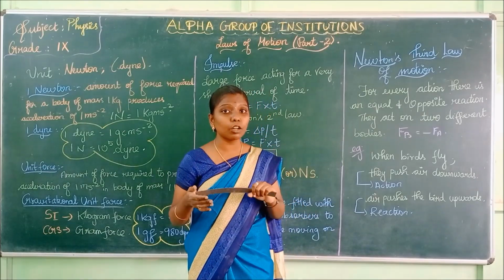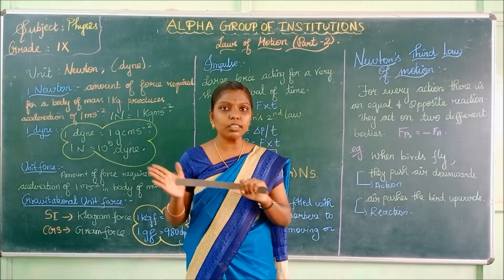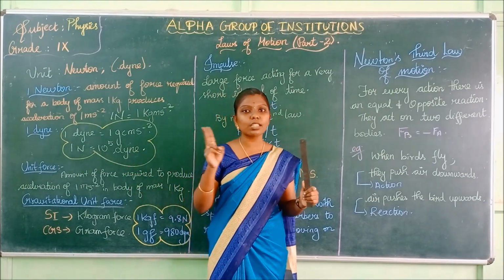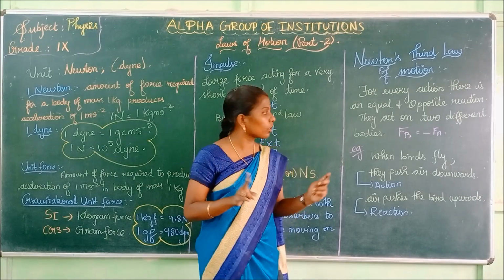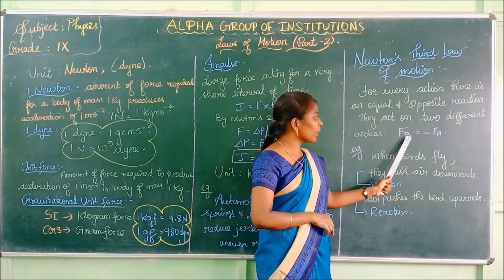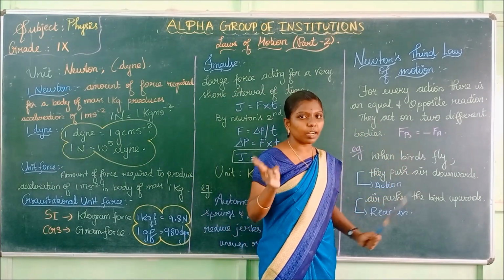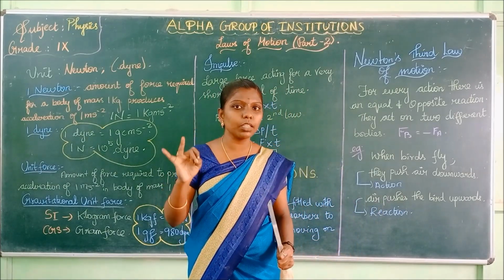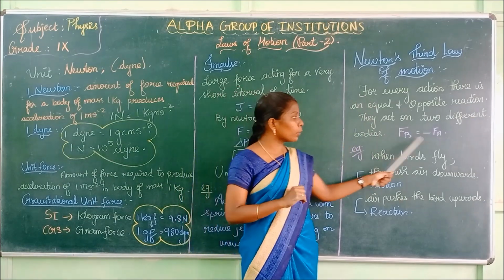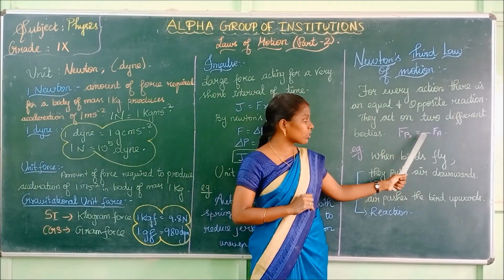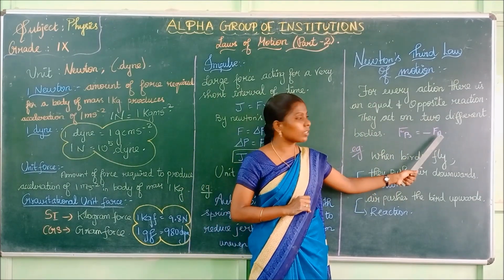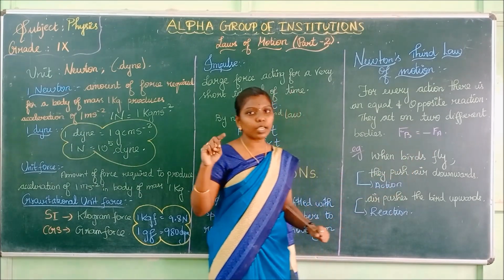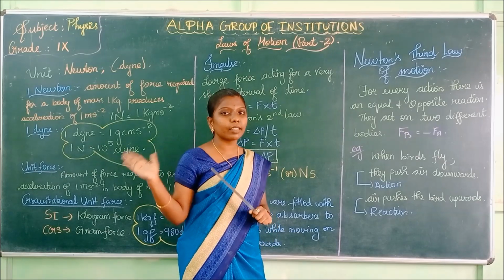What is Newton's third law of motion? For every action, there is an equal and opposite reaction. These two forces occur on two different bodies. Let FA be the force on one body and FB the force on another body. As they are equal and opposite, FB is equal to minus FA. This negative sign represents equal magnitude and the opposite direction.